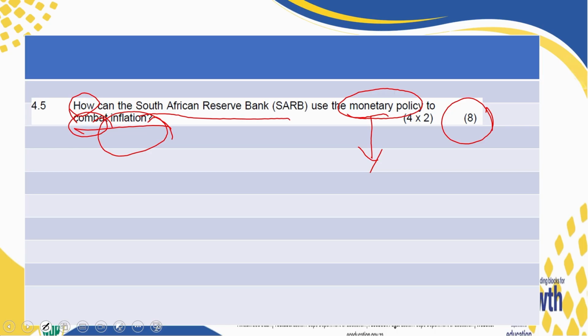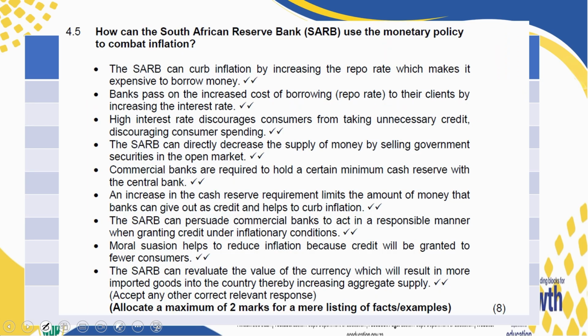All those things that are there, as long as they are the tools of the monetary policy. You can check out what is here. So we're talking about the repo rate, maybe discouraging consumer spending, directly reducing the amount of money by selling government securities on the open market. The cash reserve requirements can be increased so as to reduce the amount of money that is in circulation. There are a lot of things that can be looked at here.